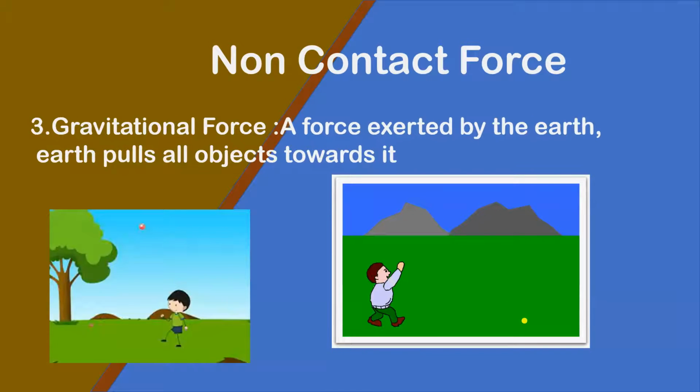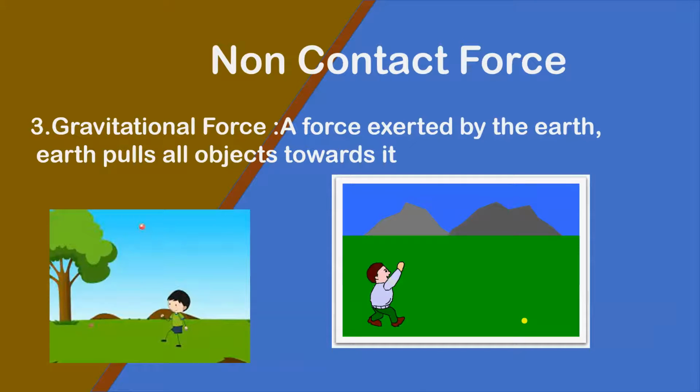The third type of non-contact force is gravitational force. So what is gravitational force? It is also called the force of gravity. It means the earth attracts all the objects towards it.